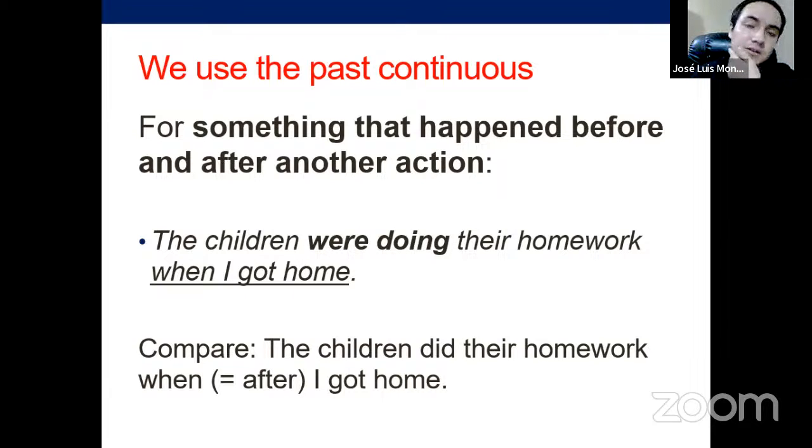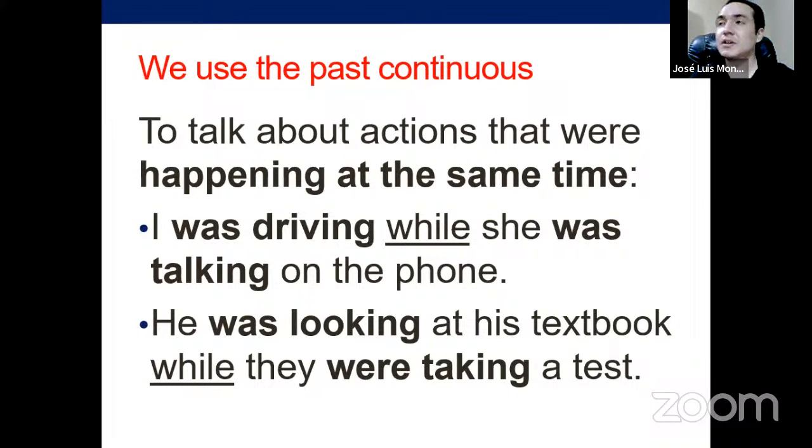It is important to notice that by using this tense, we are using a context, and that changes the combination of possible tenses. Now, we use the past continuous to talk about actions that were happening at the same time. Now, this is with while, right?